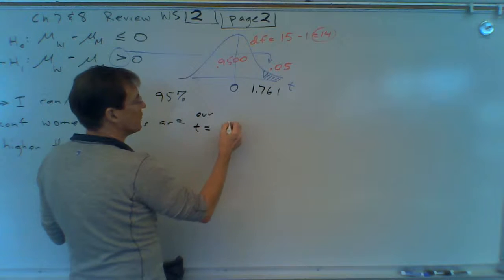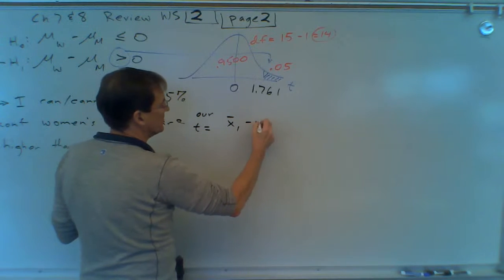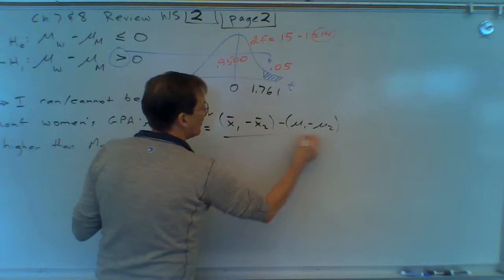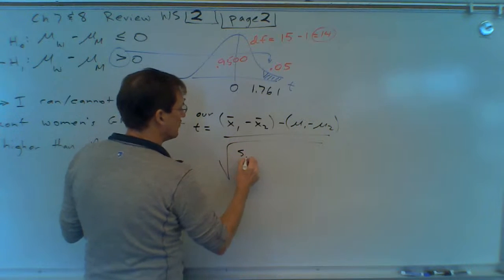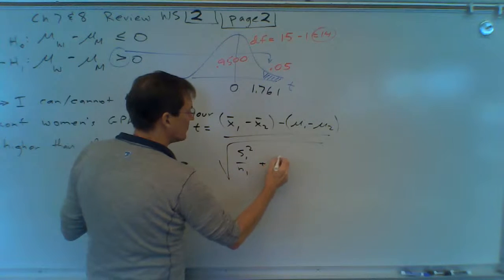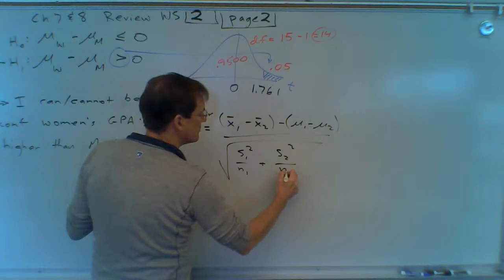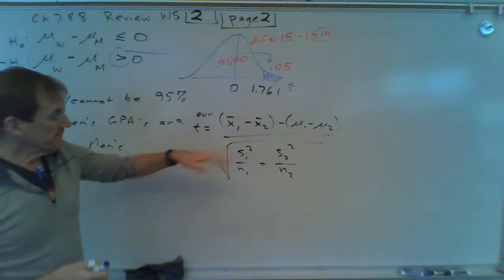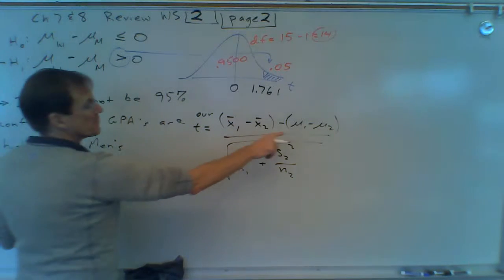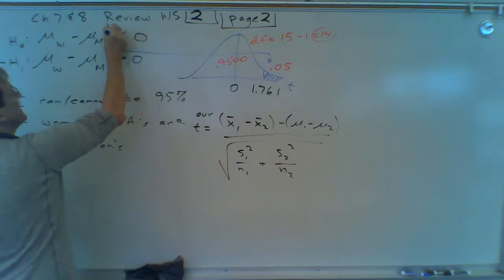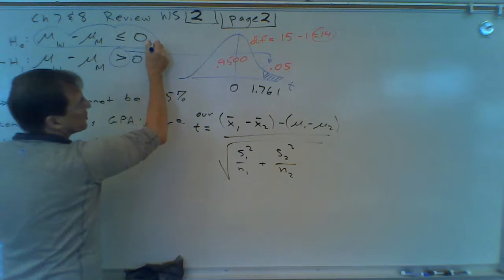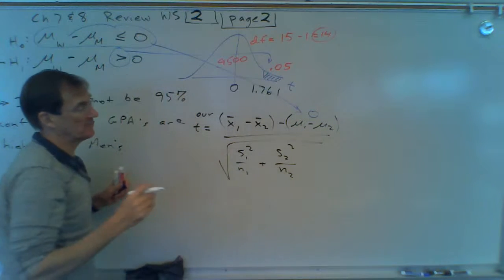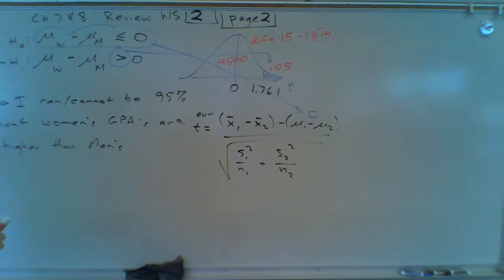And this is a complicated formula. It's x bar 1 minus x bar 2 minus mu 1 minus mu 2 all over the square root of s1 squared over n1 plus s2 squared over n2. And I gave you the numbers here. First off, remember rule number 3 says this number here comes from here. So we're assuming that there's no difference. So this is going to be a 0 always in chapter 8. For this class, that'll always be a 0.